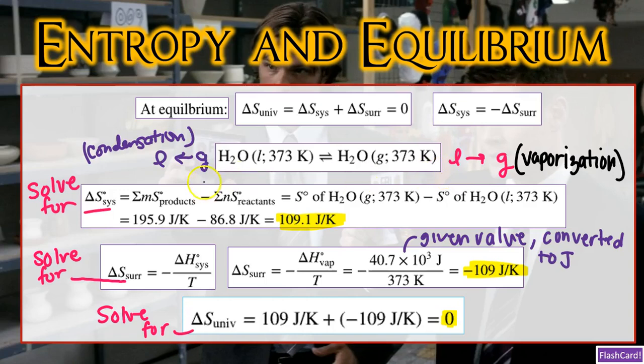Now, for the reverse change, where we're going from a gas to a liquid, or condensation, delta S of the universe is also equal to 0. So it's still going to be equal to 0. The only difference is that the sign of delta S of the surroundings and delta S of the system has changed. So this time, when we're talking about condensation, our delta S of the system will be negative 109, and our delta S of the surroundings will be positive 109.